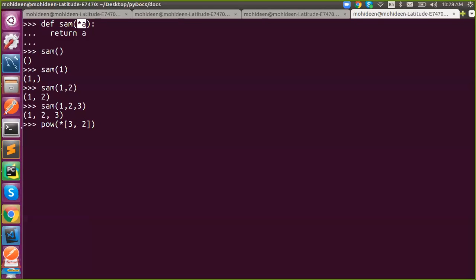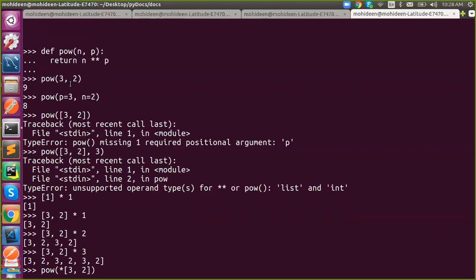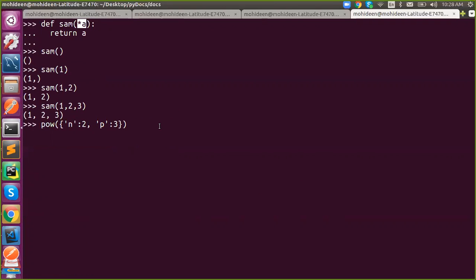Similarly, a double star. In power, if I use n colon 2, p colon 3, what will happen? So now I'm taking the same power function and sending a value. What will happen now?